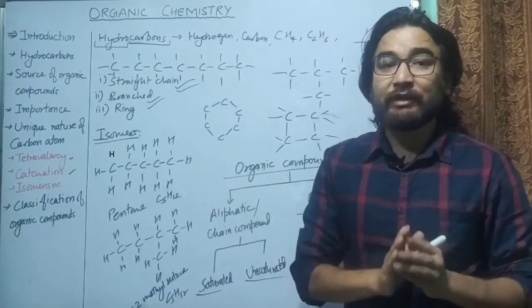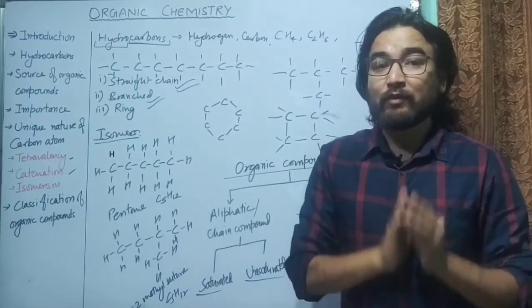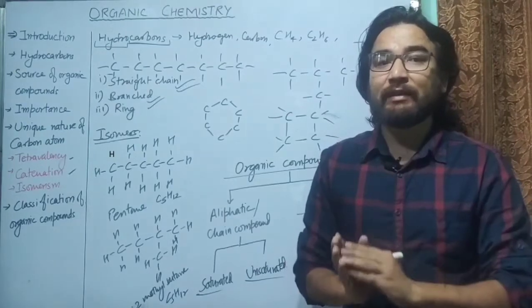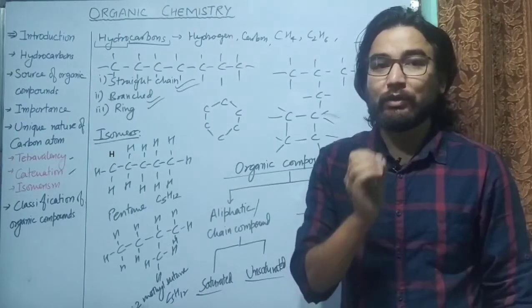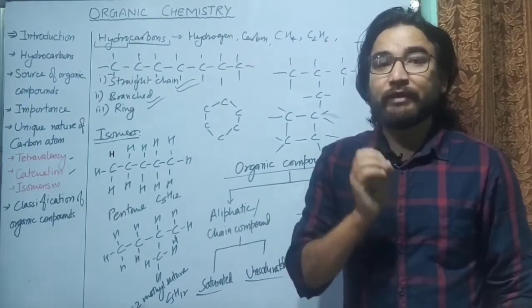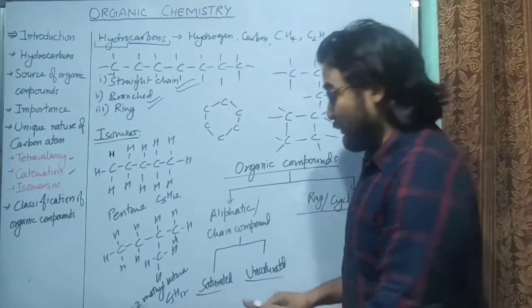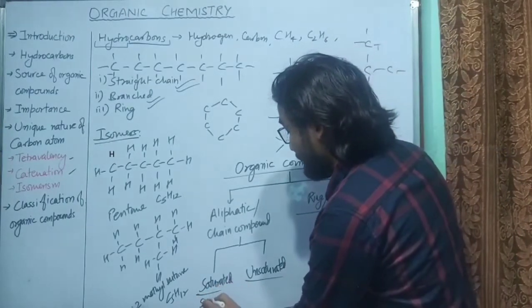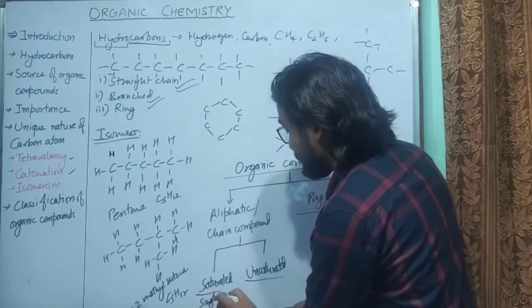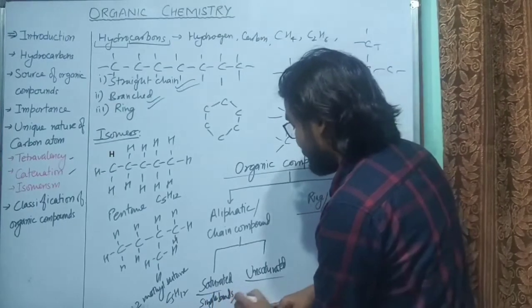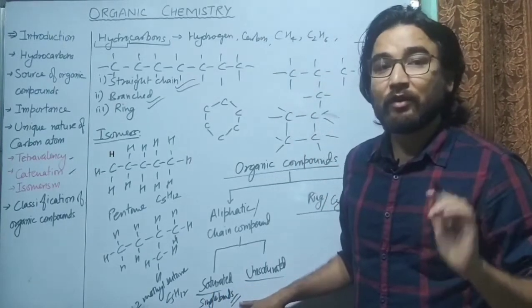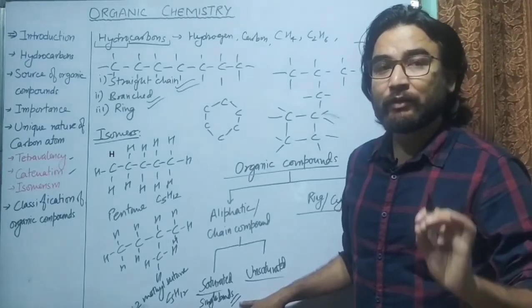Hydrocarbons. Saturated hydrocarbons are those in which there are only single bonds between carbon atoms, no double or triple bonds. So if there are only single bonds between carbon atoms, these compounds are called saturated hydrocarbons.